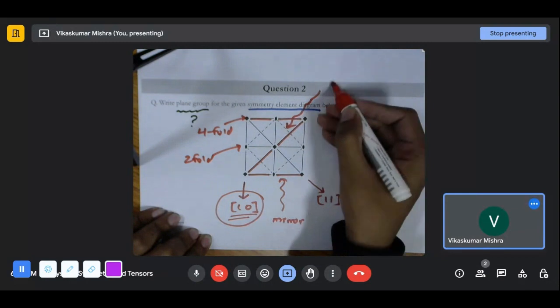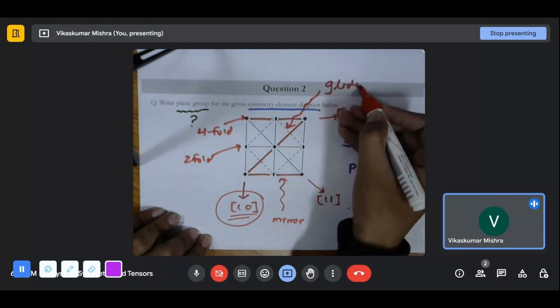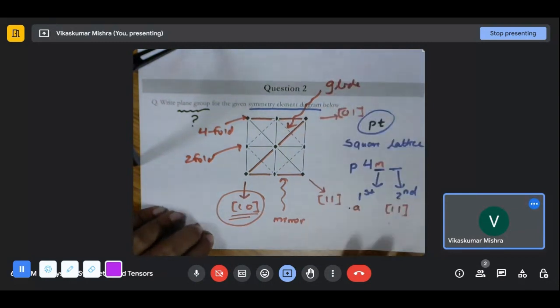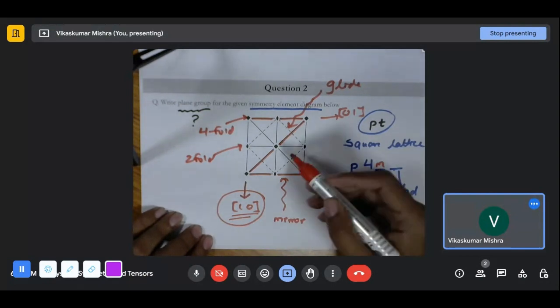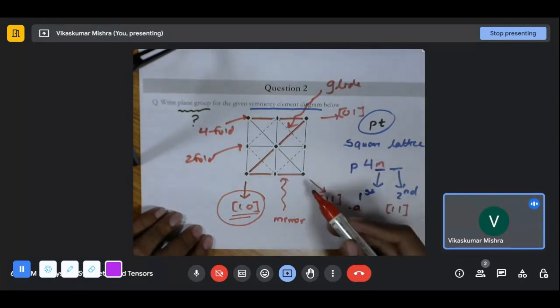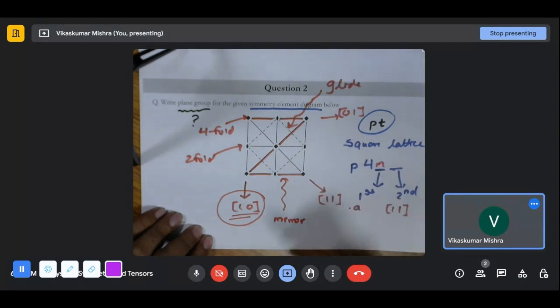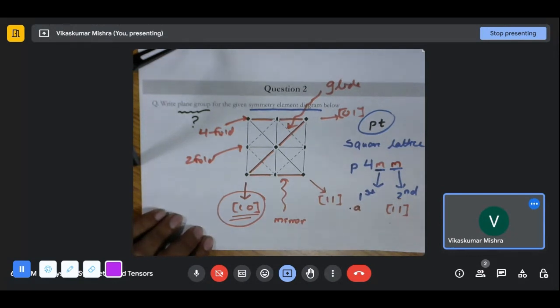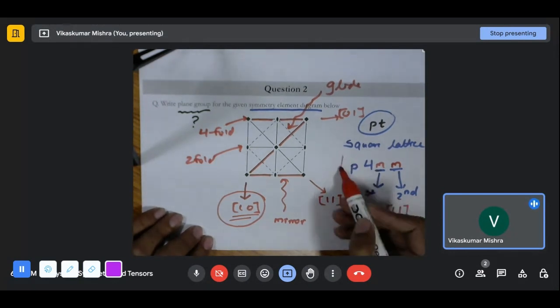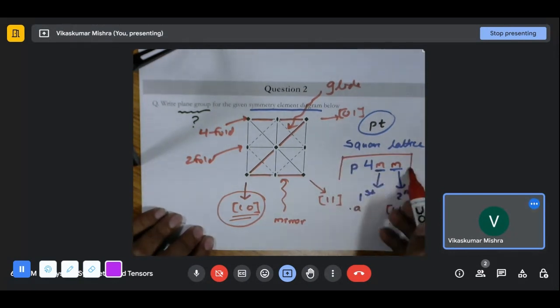These are the glide lines, the glide planes. And the solid lines are the mirrors. So along the second viewing direction, perpendicular to the second viewing direction also there is a mirror. And so the mirror is again holding this particular place. And with that, we got the information that this particular plane group is nothing but P4mm.